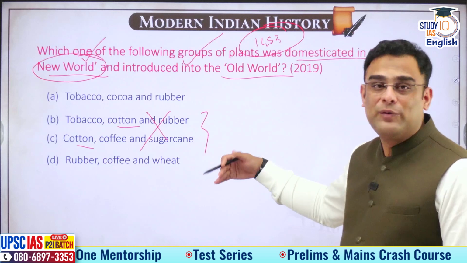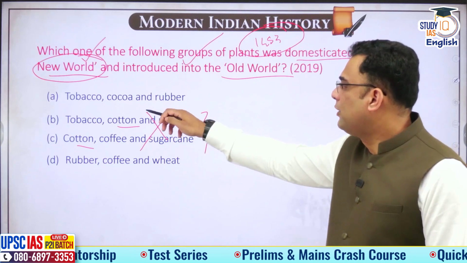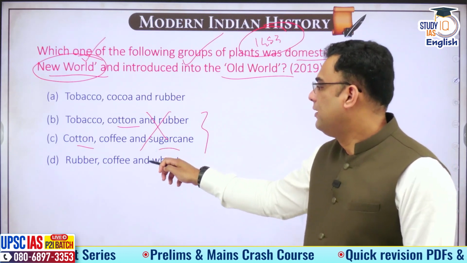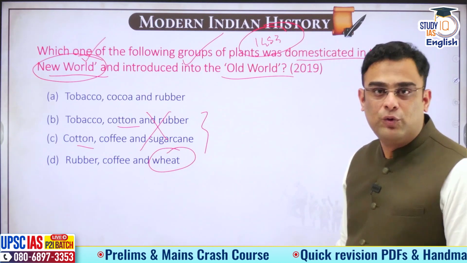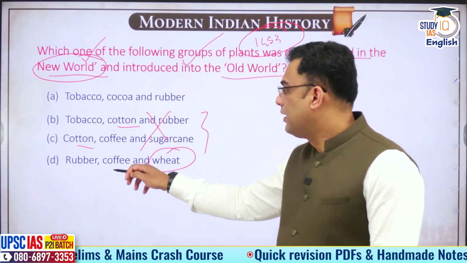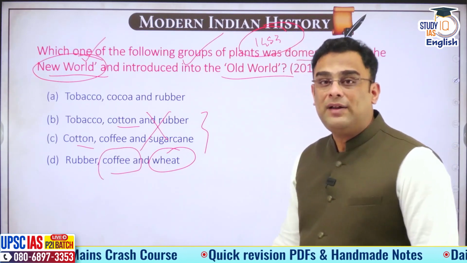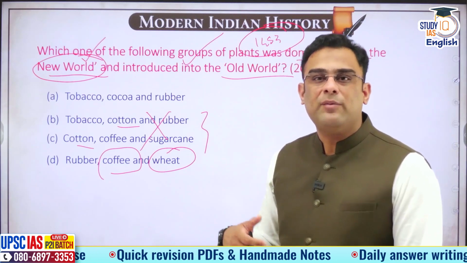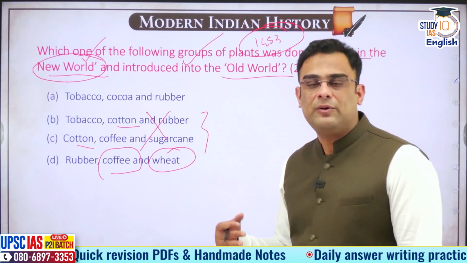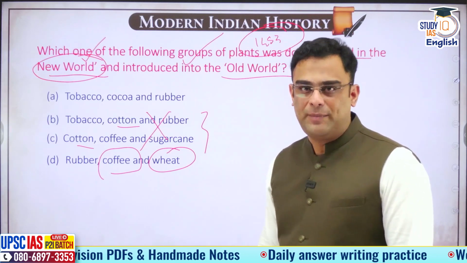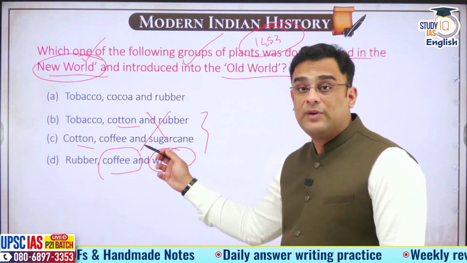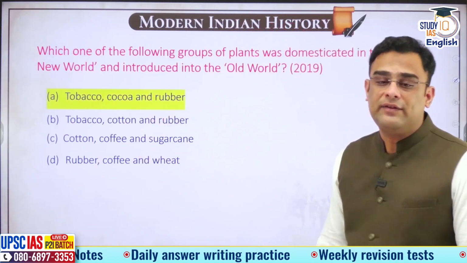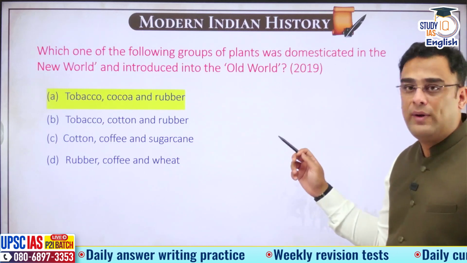We try to see which one is more likely. Now here, tobacco, cocoa and rubber; rubber, coffee and wheat. See over there, wheat was something that was known. We all agree to this. Coffee, by the way, developed in the northeastern part of Africa, particularly in the area of Ethiopia. And then from there, it travelled to West Asia, to Turkey, and then later it travelled to other parts of the world. So coffee is not from the New World. So this option is also incorrect. So the answer option is A, tobacco, cocoa and rubber.